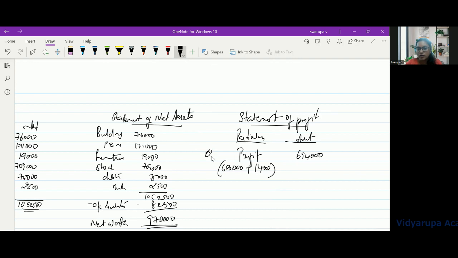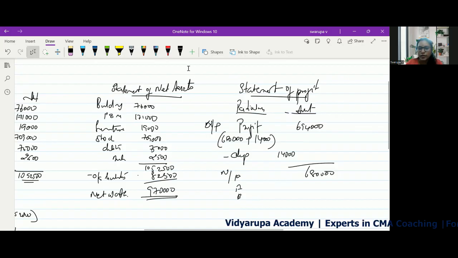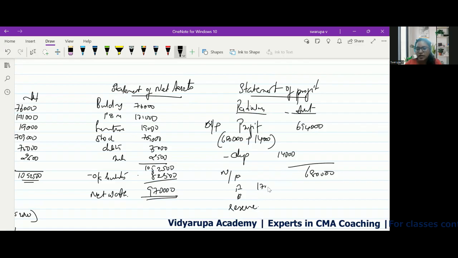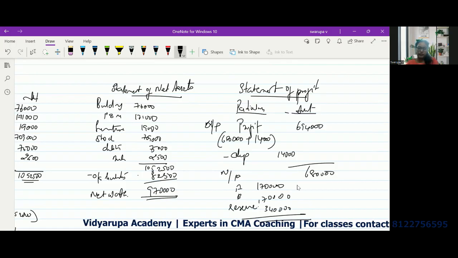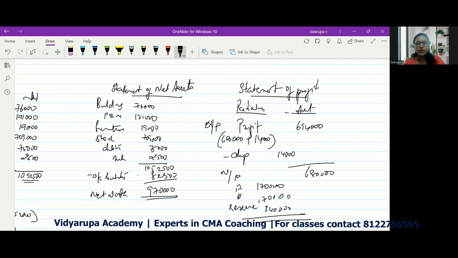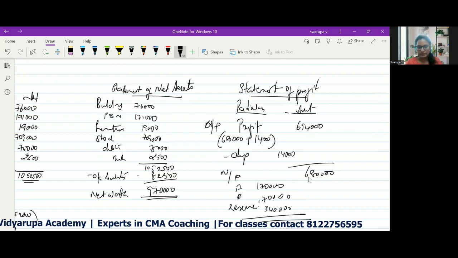Okay, net GP will be 6,94,000 minus depreciation 14,000. You get 6,80,000 to be the net profit, and the net profit will be distributed between A, B, and the balance will go into your reserve, which is 1,70,000, 1,70,000, and 3,40,000. This is your statement of profit. So once you prepare your balance sheet, you can directly take out the statement of net asset and the statement of profit from that itself.